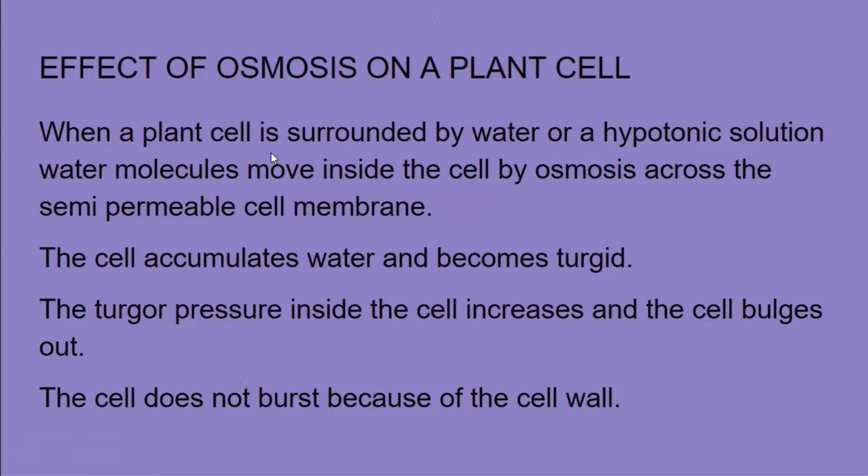So now see, when a plant cell is surrounded by water or a hypotonic solution in which the water molecules are more outside and less inside, water molecules move inside the cell by osmosis across the semi-permeable cell membrane. The cell accumulates water and becomes turgid. The turgor pressure inside the cell, that is the pressure due to the accumulation of the fluid, increases and the cell bulges out. The cell does not burst because of the cell wall.